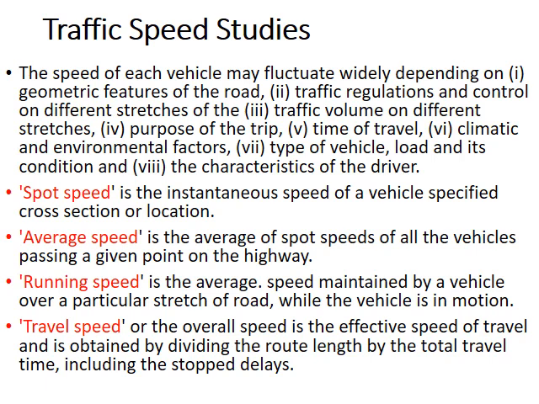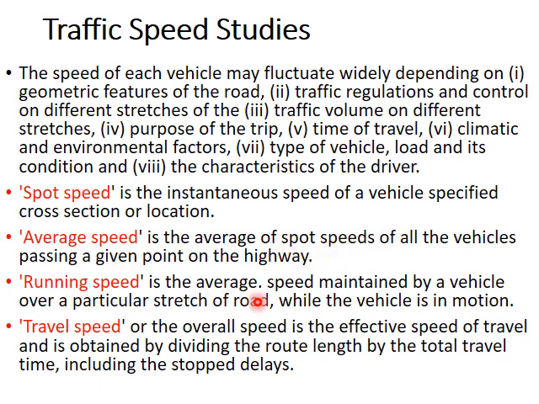Next is the traffic speed studies. Speed of a vehicle varies depending on the geometric features, traffic regulations, traffic volume, purpose of the trip, time of travel, type of vehicle, characteristics of the driver, climatic and environmental factors, etc. And there are different types of speed when it comes to traffic. First is the spot speed, which is the instantaneous speed or the speed of a vehicle at a moment at a location. And average speed is the average of spot speeds of all the vehicles passing through that point.